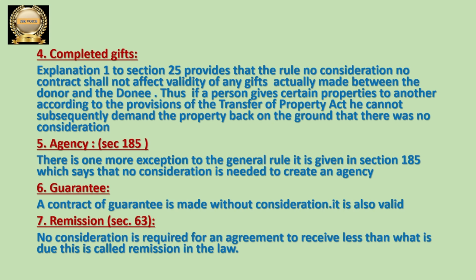The one who appoints is known as the principal. The other party, who is going to work on behalf of the principal, is known as the agent. The agreements made between principal and agent under the agency contract are valid even if there is no consideration. In case of agency contracts, consideration is not required. It is one of the exceptions to this rule.